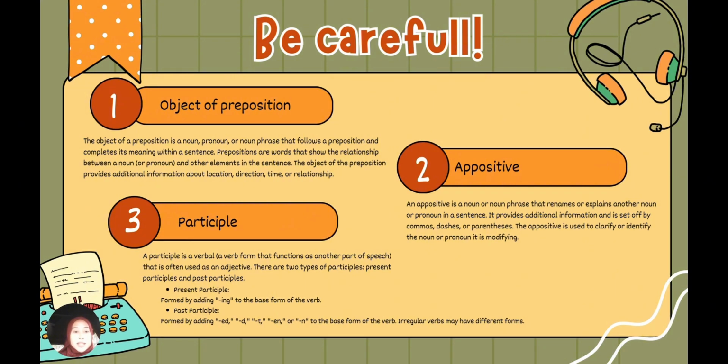And the last one is participle. Participle is a verbal form that functions as another part of speech that is often used as an adjective.